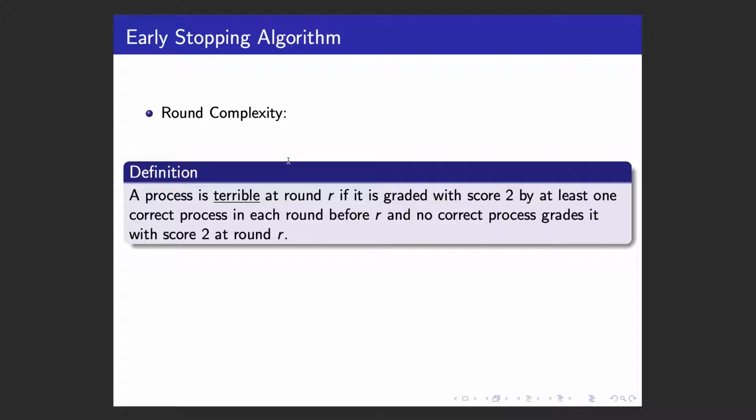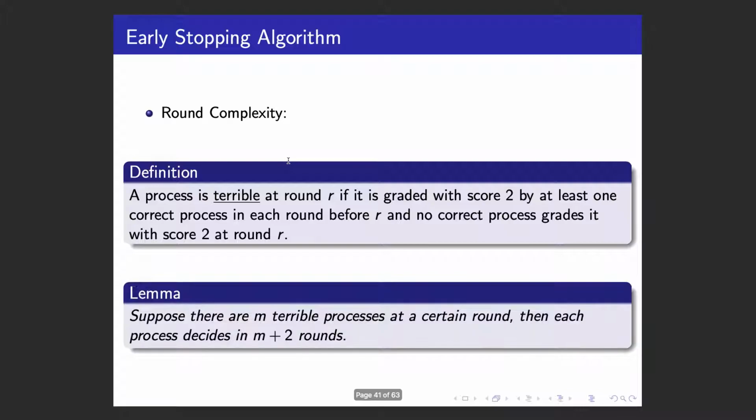We say a process is terrible at round R if it's graded with score 2 by at least one correct process in each round before R, and no correct process graded it with score 2 at round R. Basically, a terrible process is a Byzantine process that has not been called by all correct processes before round R, and is called by all correct processes at round R. So clearly there can be at most T terrible processes, and our main lemma is: suppose there are M terrible processes at a certain round, then each process decides in M plus 2 rounds.